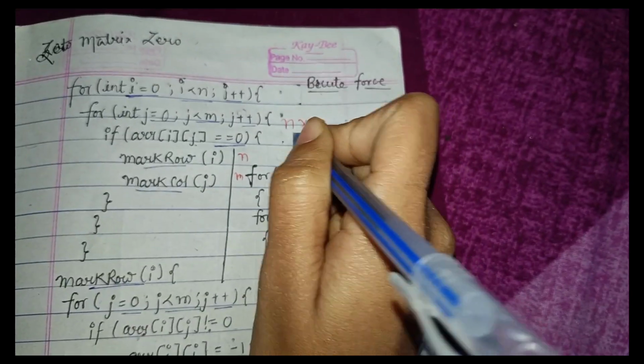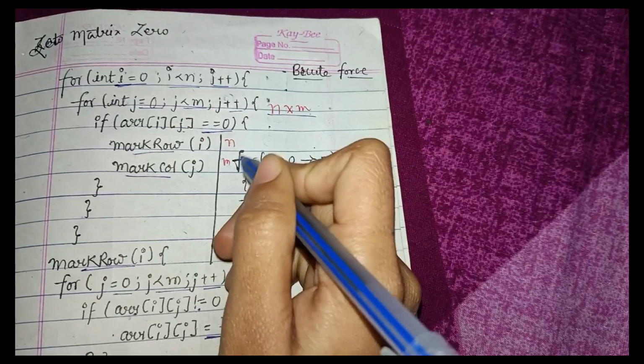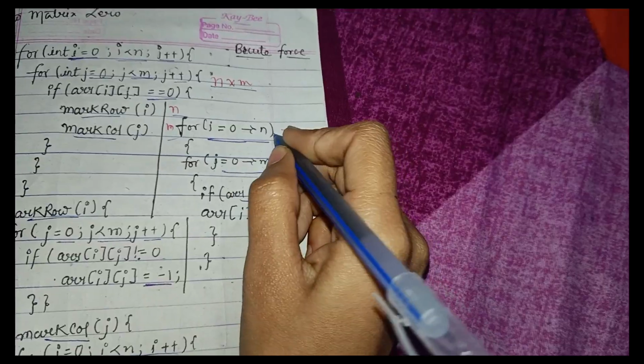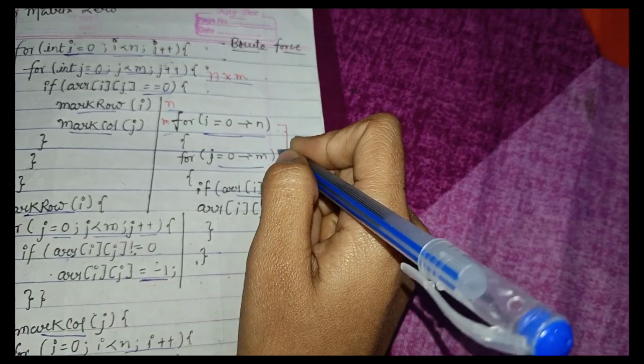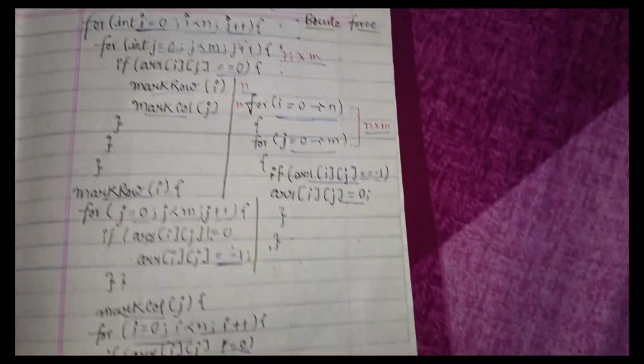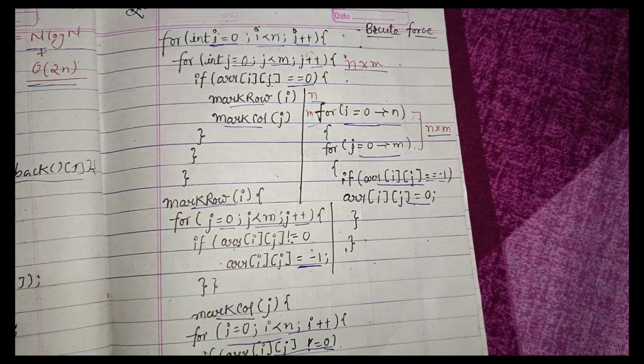So here we can say that in both the traversals we are using n into m, then here also mark row column, then n m. And after that, from here also we are traversing in both i and j, so it is also n into n. So our time complexity is approximately n cube. So this is not an optimized approach. Now we will move on to the better approach.